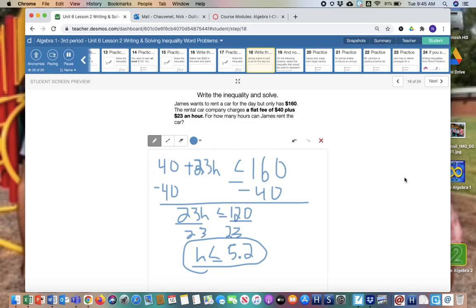All right, make sure you complete the rest of these screens to make sure you have that practice with taking the words and writing the inequality. And then you just have to have the same skills we did in lesson 1 to solve.